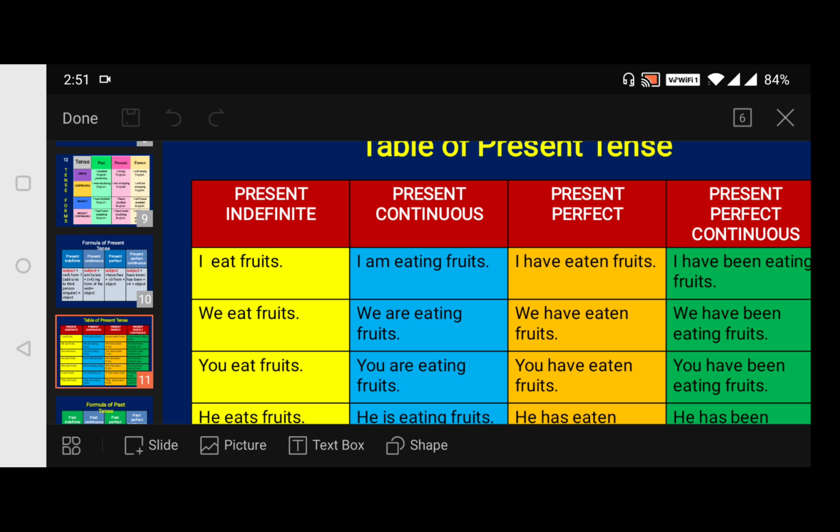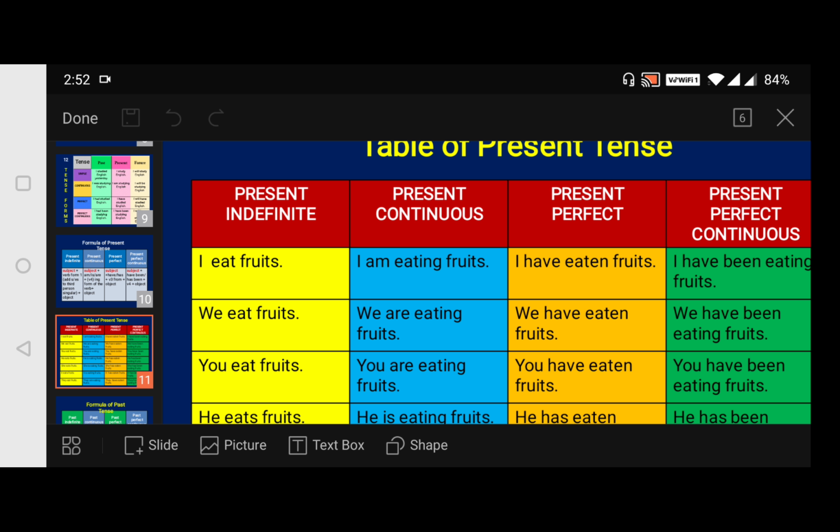Next, present perfect continuous tense: I have been eating fruits. Next, we eat fruits. We are eating fruits. We have eaten fruits.